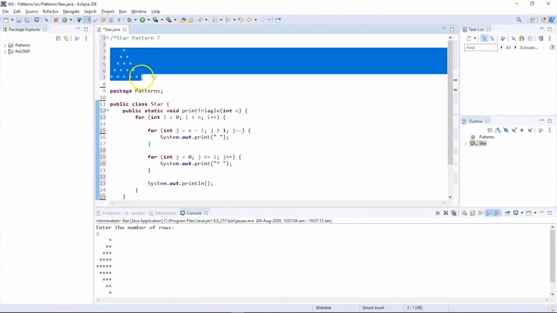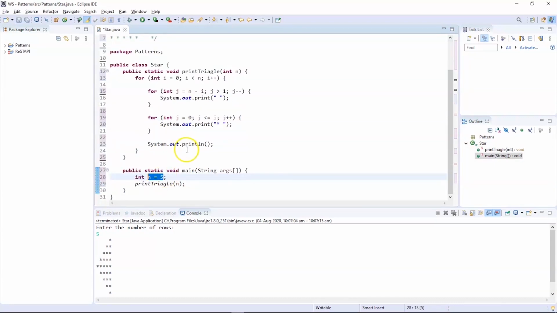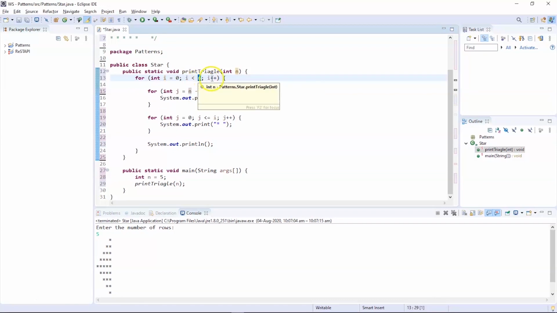Okay, so you can see the pattern that we desired is in the form of an acute angle triangle or pyramid. Now we have two counter variables, which is i equals 0 in the outer for loop and j equals n minus 1, which is inside the for loop. So the value of n is equal to 5, which is the total number of rows that we needed in our particular pattern. Now you can see in the outer for loop we have the condition, which is i should be less than n. So i should be less than the number of rows, which is equal to 5. Followed by that we have the post increment operator i++.